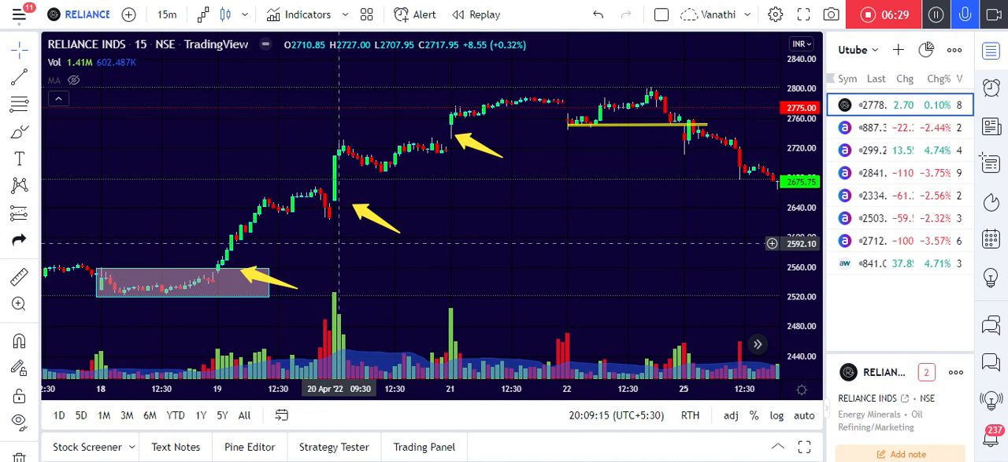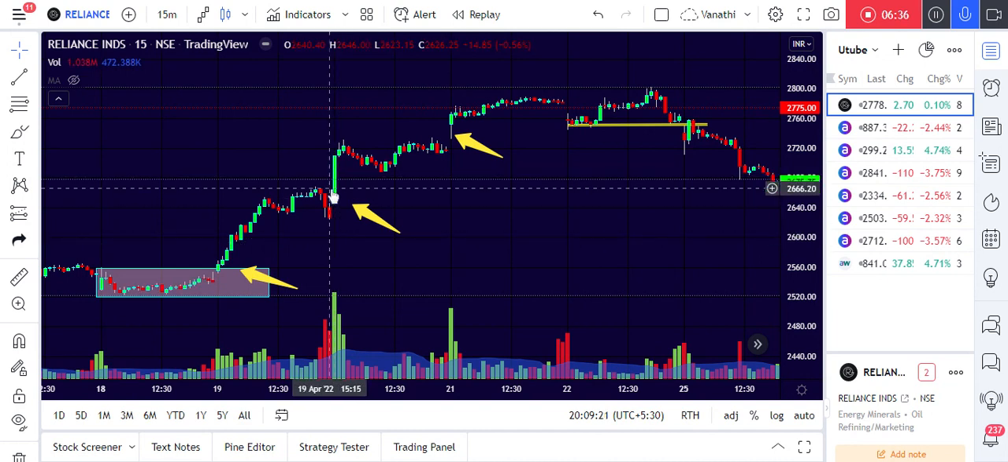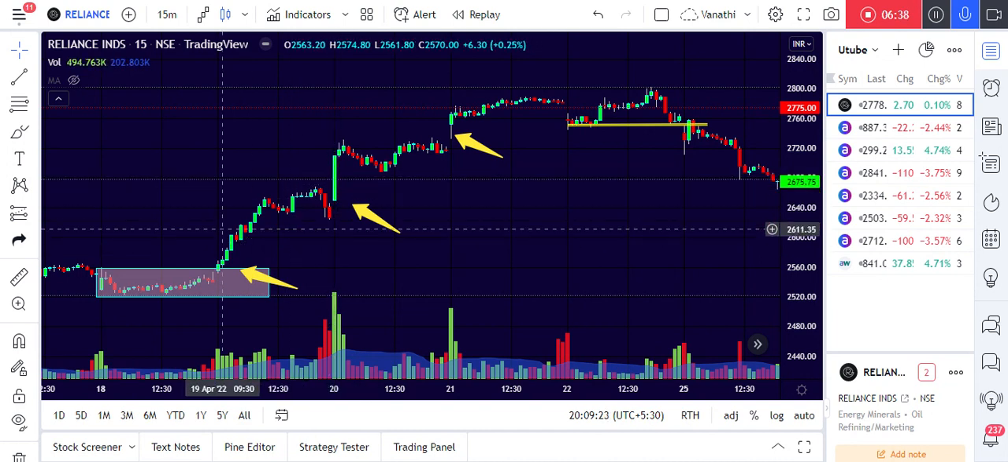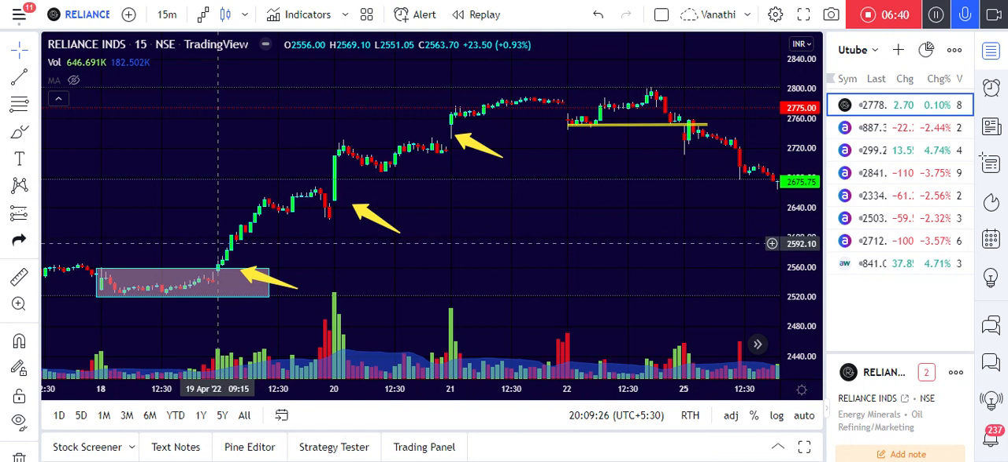The next day also, the first candle's high was above the previous day's high, but here observe the difference between this candle's formation and this candle's formation. This candle's formation is very small, only a 20 point difference. But see this candle's size: the low is 26.49 and the high is 27.10, a 60 point difference.